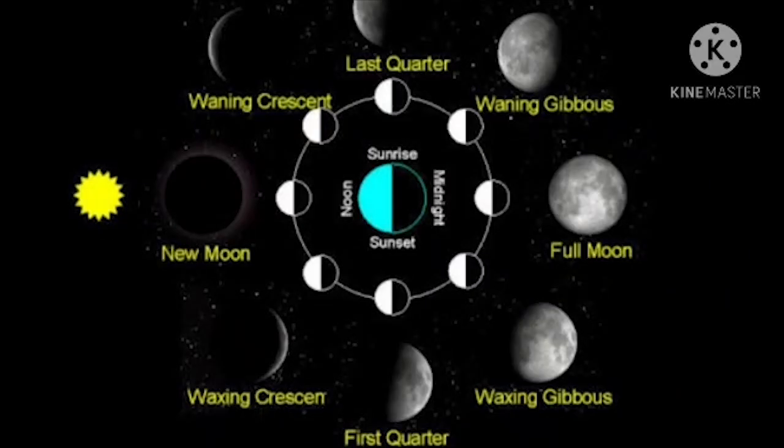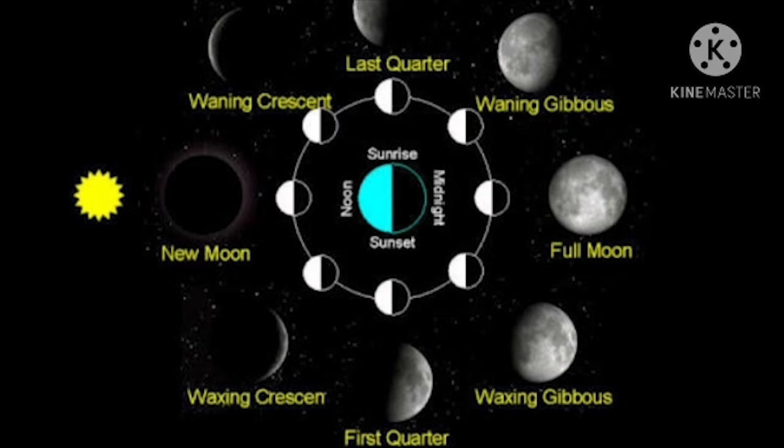Here we are going to learn about how the moon reflects the sun's light. Here you can see that the moon is a heavenly body that is opaque. Opaque means the light does not pass through. It has no light of its own. It shines because it reflects the sun's light.